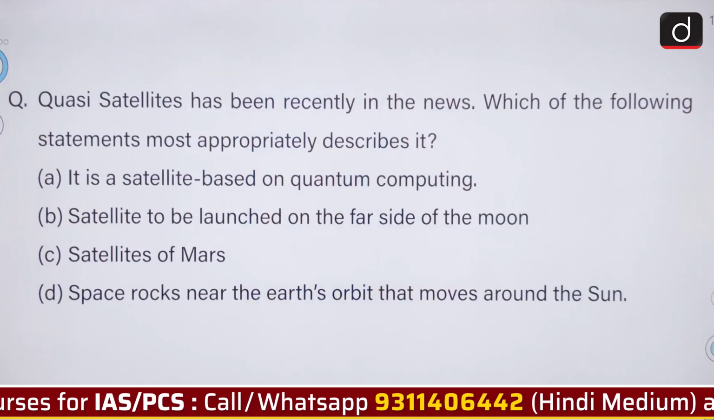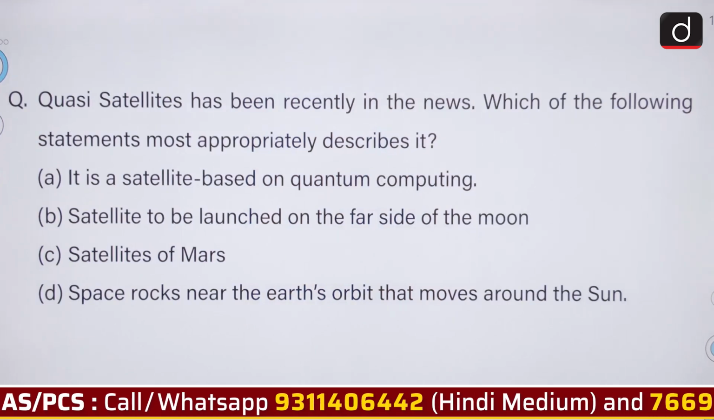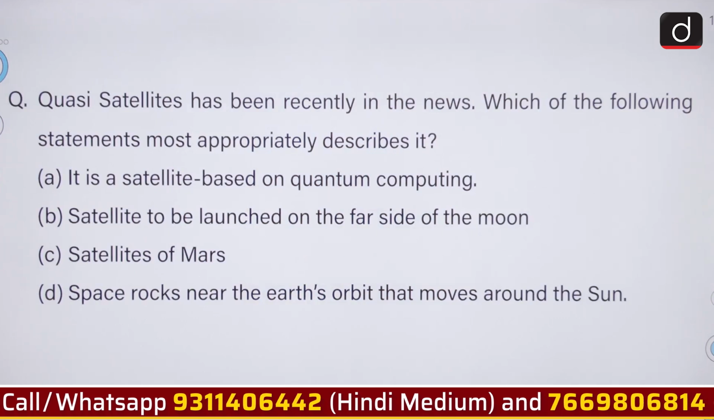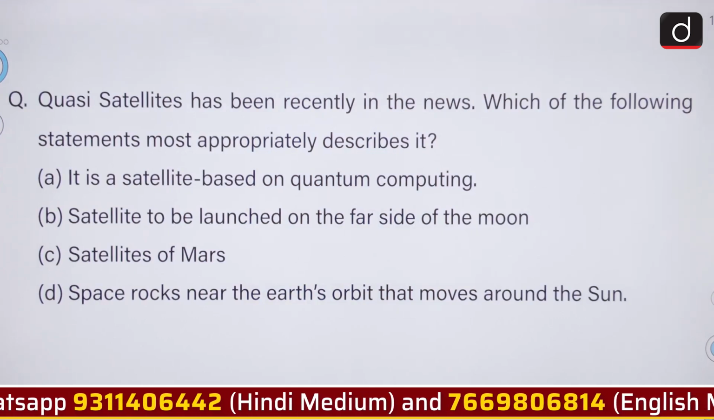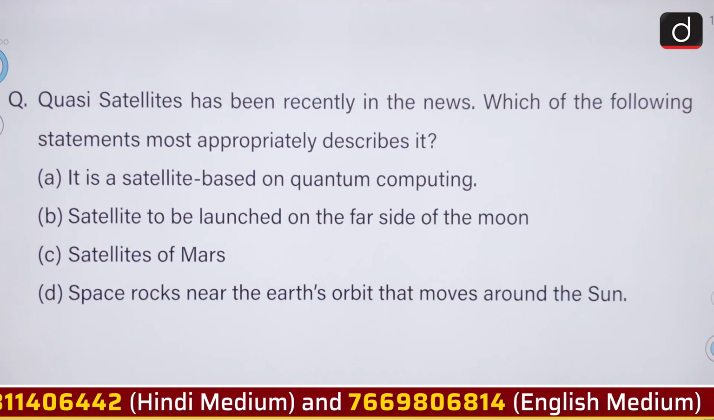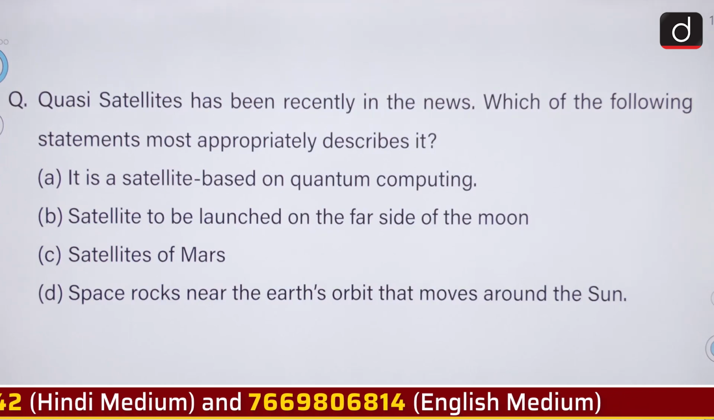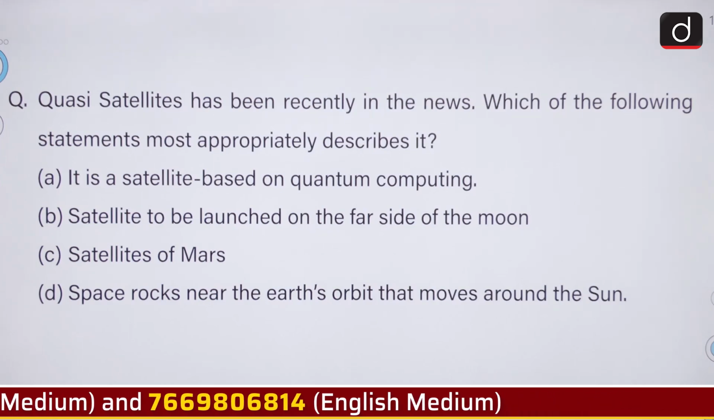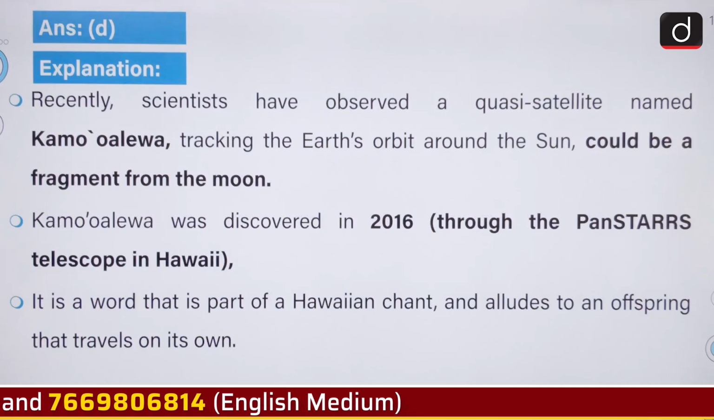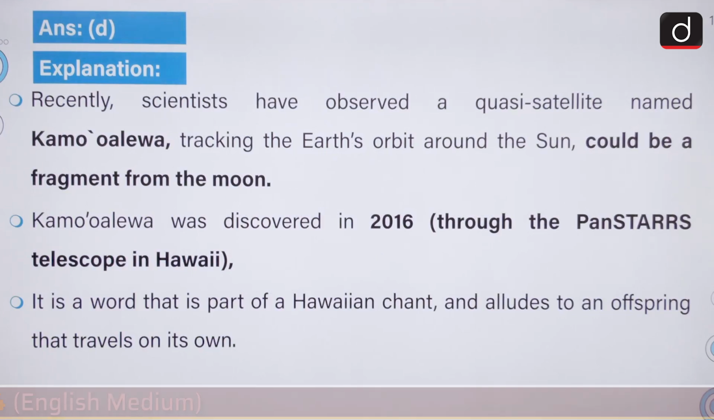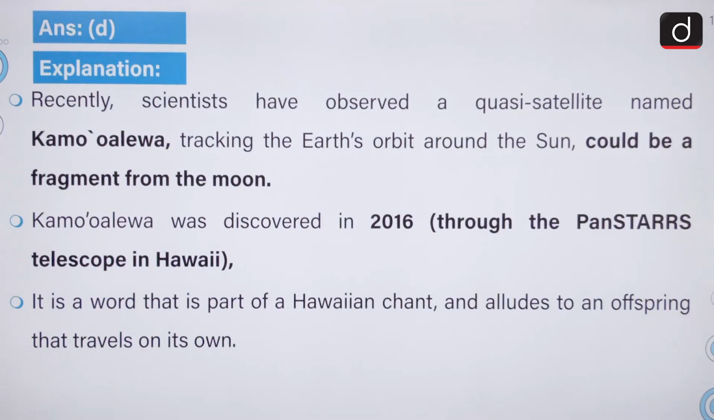Moving on. Earth's Trojan satellites have been recently in the news. Which of the following statements most appropriately describe it? So, the correct answer to this question is option D. Space rocks near the Earth's orbit that move around the Sun. Recently, scientists have observed a satellite named Kamo'oalewa tracking the Earth's orbit around the Sun could be fragment from the Moon.